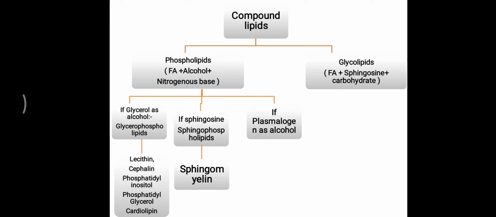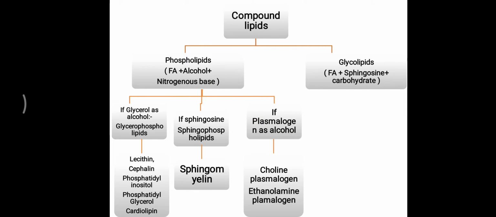Apart from phospholipids based on glycerol or sphingosine, sometimes there is one more type of alcohol, plasmalogen. Sphingosine is a long-chain unsaturated amino alcohol, but plasmalogen is only an unsaturated alcohol. That is the difference between sphingosine and plasmalogen. If plasmalogen works as the alcohol, many times this plasmalogen alcohol is attached over the first carbon of the glycerol, and it is an important alcohol.